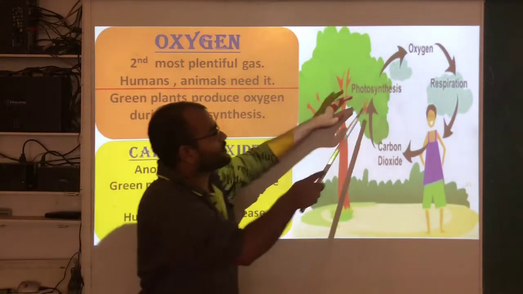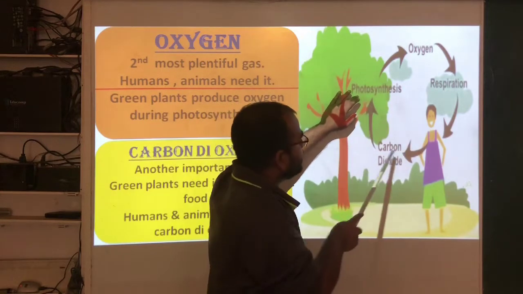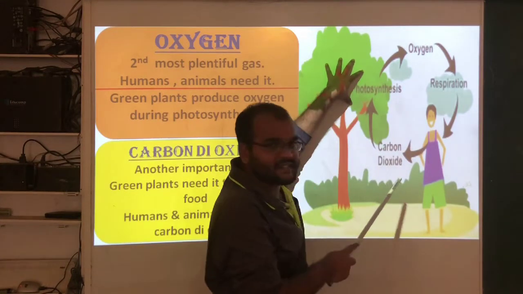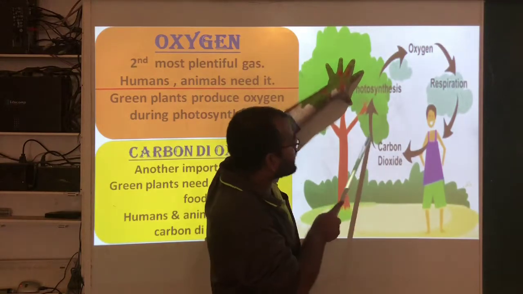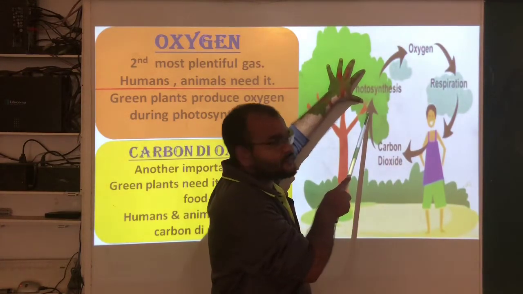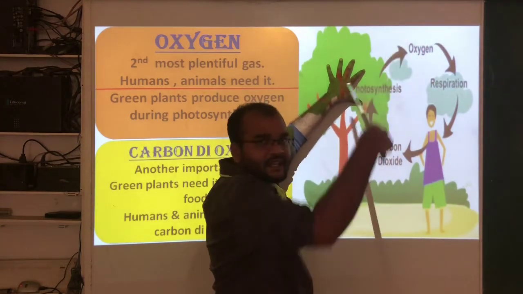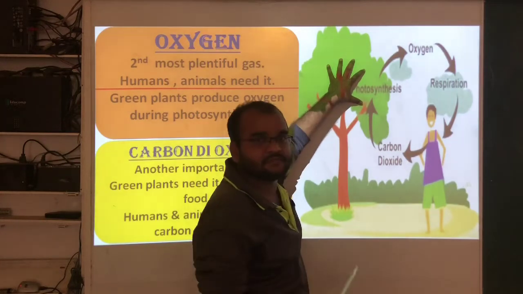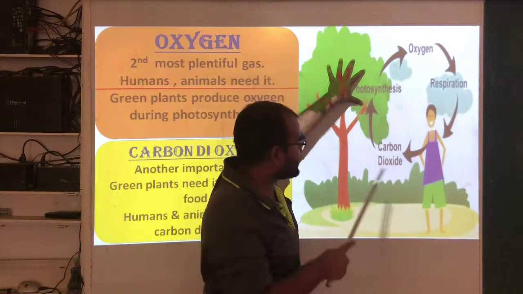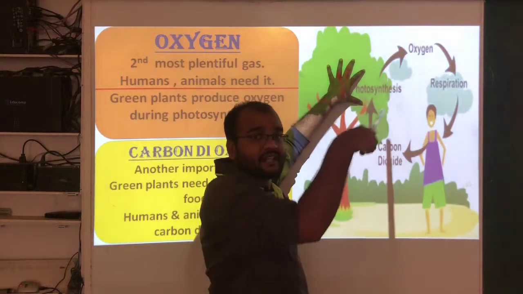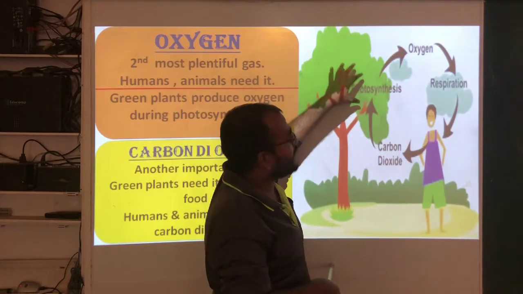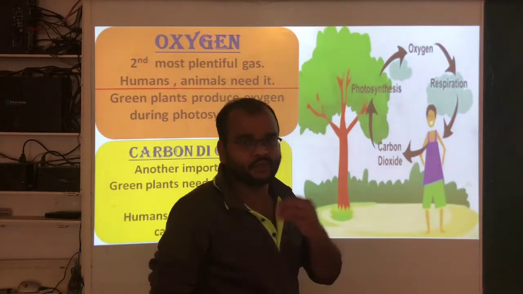Photosynthesis means, see here, the trees or plants will take carbon dioxide and they will use sunlight and water. With the help of this carbon dioxide, sunlight and water, the plants will produce their food.